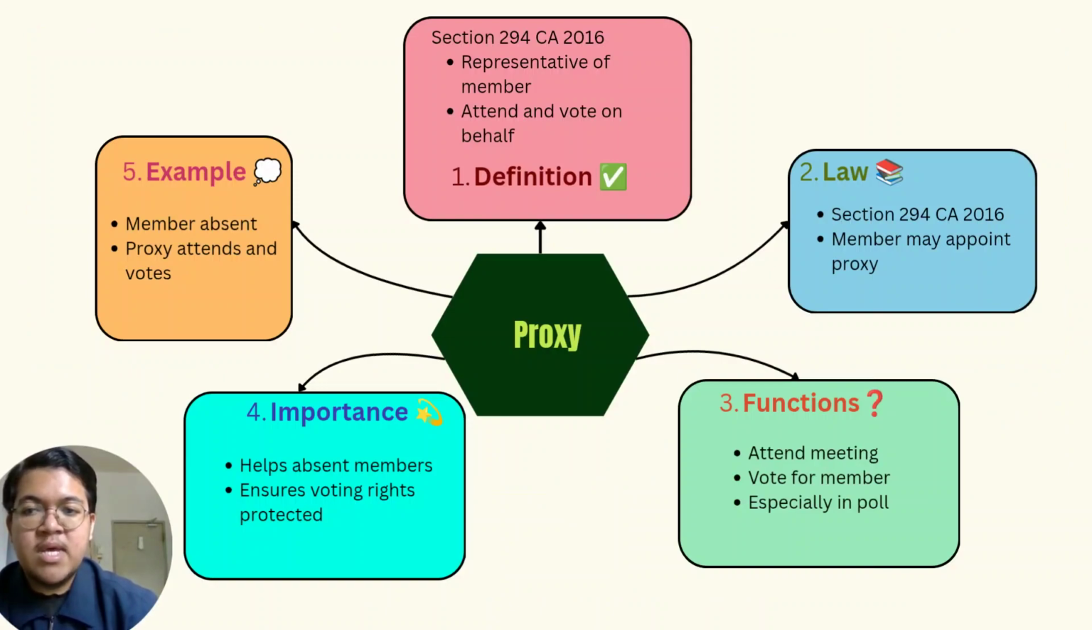For instance, if a member is unable to attend a company meeting due to medical or other personal reasons, they may appoint another person as their proxy to attend the meeting and vote on their behalf. In conclusion, the use of proxy helps to ensure that company meetings can continue smoothly while protecting the rights of members.